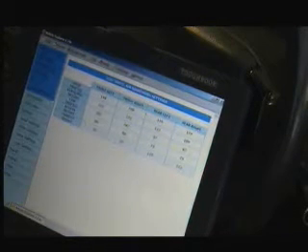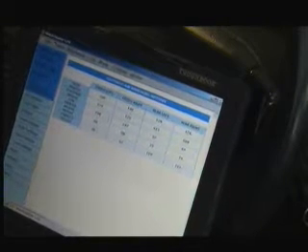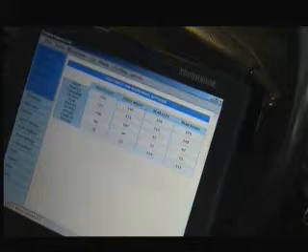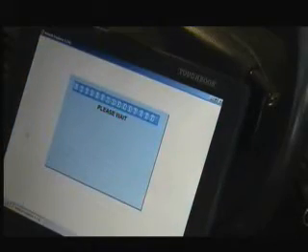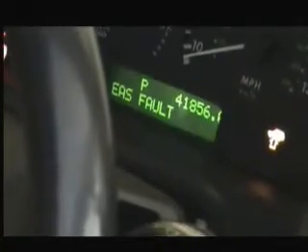Now we're going to put an implausible value into one of the height sensor's stored data values. This will upset the ECU because it likes them to be in a specific order. Immediately the data is written in, it should induce a fault, and there you go, EAS fault. Very common sign.